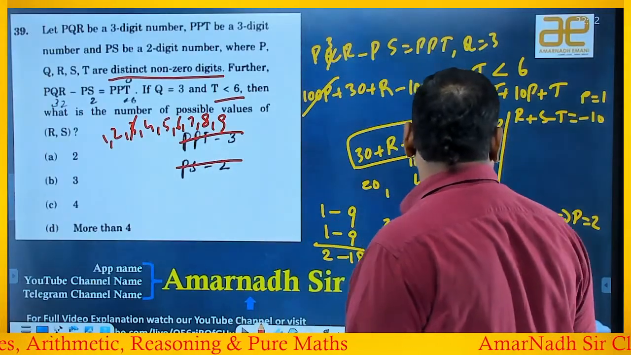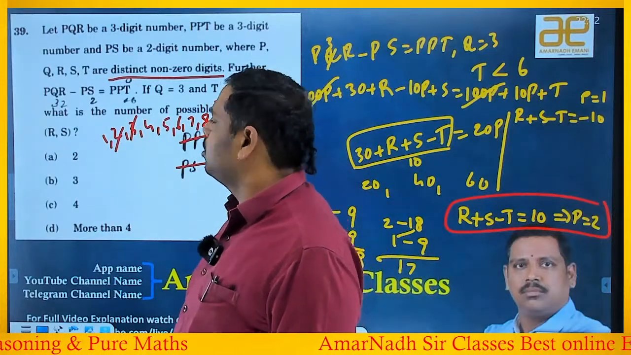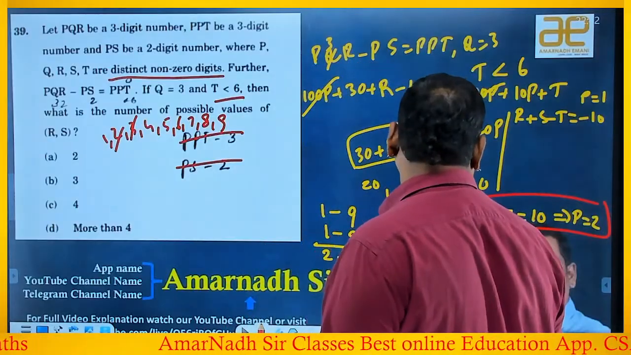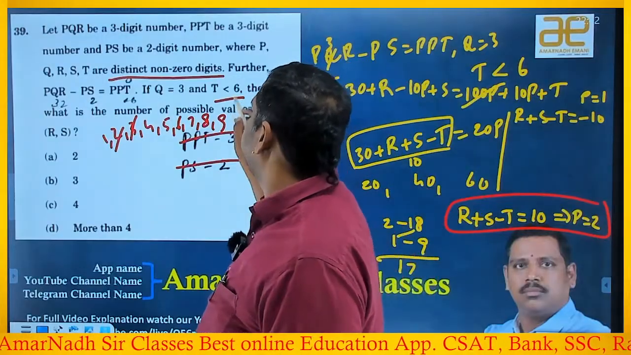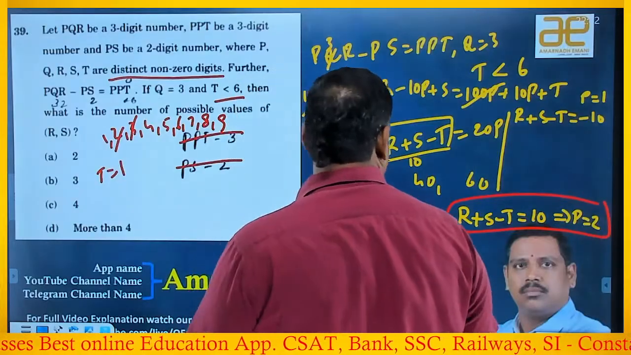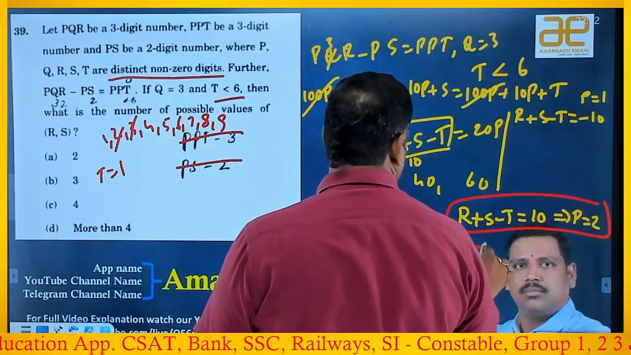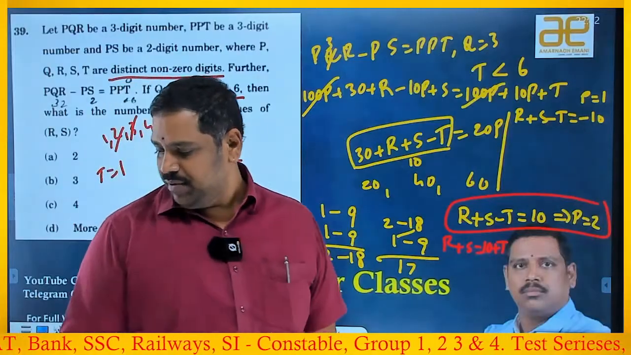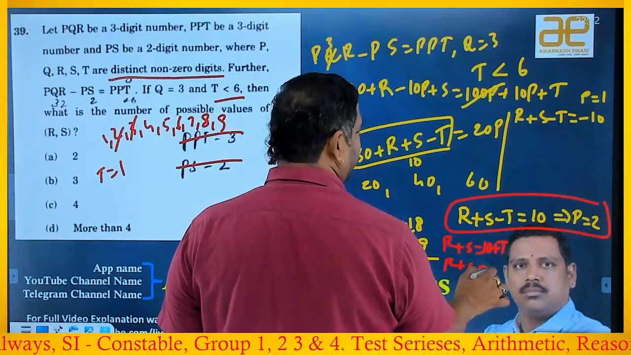So I am verifying the second case. The second case means P is equal to 2, and I am removing 2 as well. Now observe that, P is 2 now and T is less than 6. Suppose I take T as 1. If T is equal to 1, then R plus S is equal to 10 plus T, which is 11. So R plus S is equal to 11.